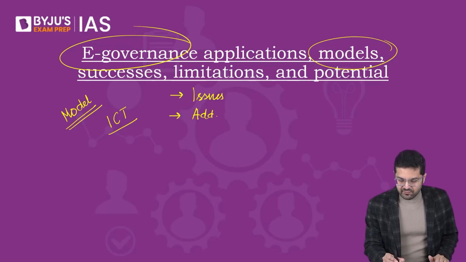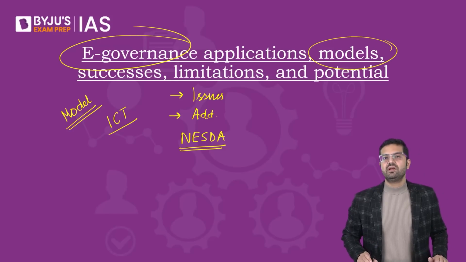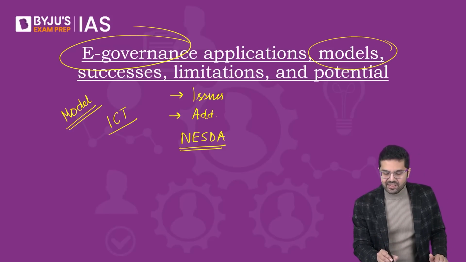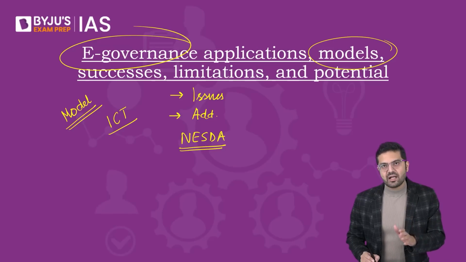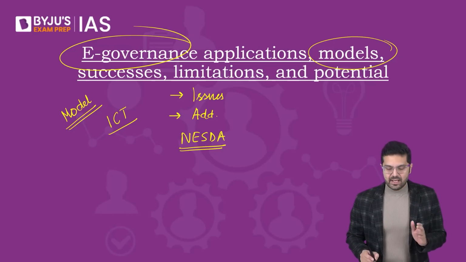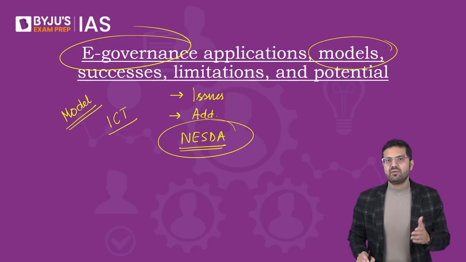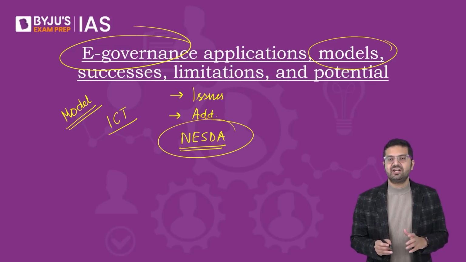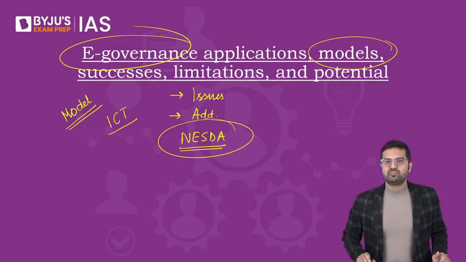And of course, we also have to remember the e-governance survey called the National E-Governance Service Delivery Assessment. This is again done by DARPG. The last survey was conducted in June 2022. The survey was conducted in 2021, but the result was published in June 2022.